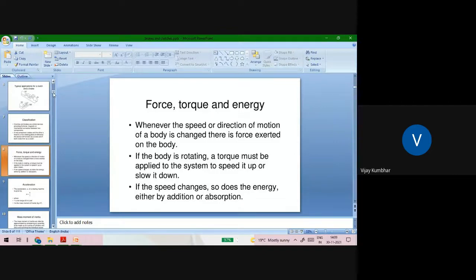We also covered clutches, their types, characteristics, classification, important terminology, requirements of clutches, brakes, etc. This is from my side.